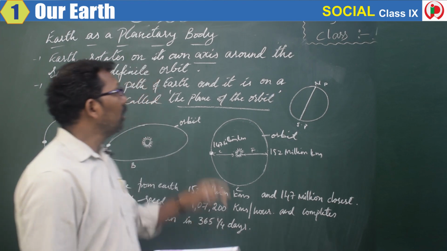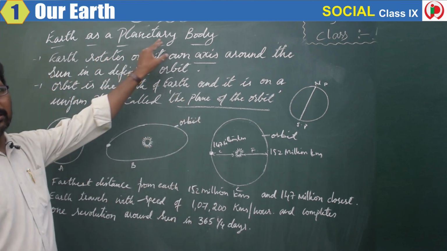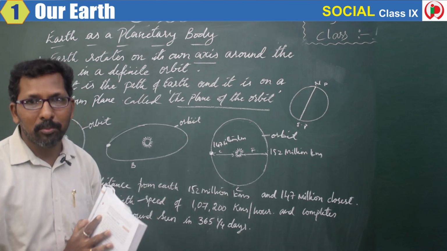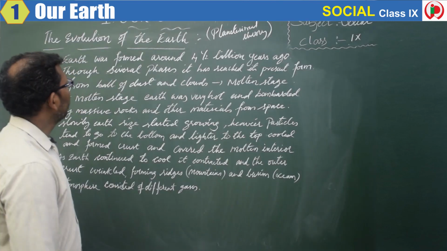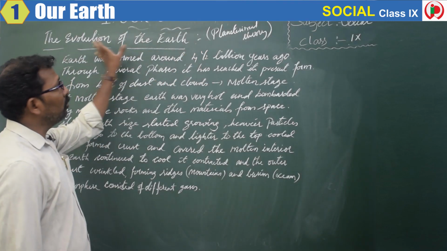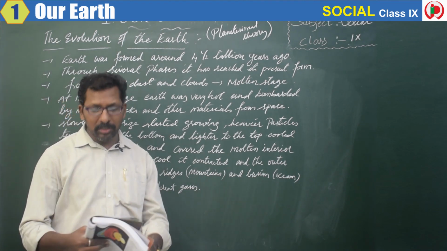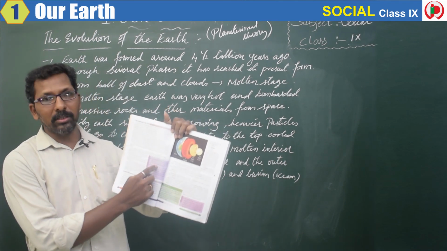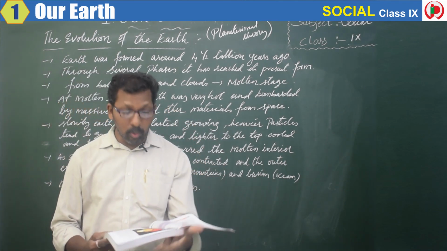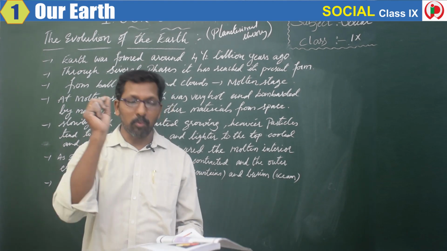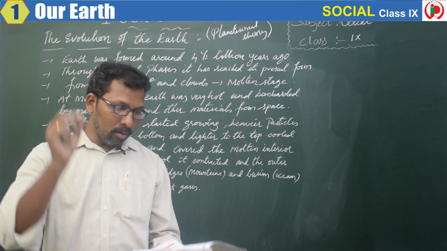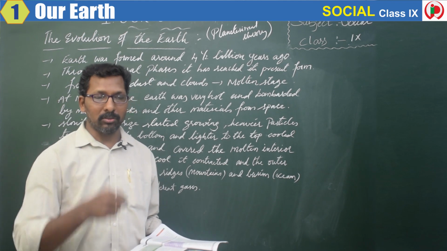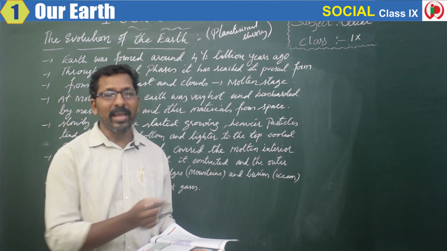So hope you have understood this topic also, the earth as a planetary body. If you have doubts, you can refer to your textbook. Textbook is a better guide for you. Okay, so now let us go to the next topic, that is evolution of the earth. There is a question in your textbook on page number 4. The box says, do you think the earth was created suddenly or was it formed by a long, drawn and complex process? Complex means difficult process.